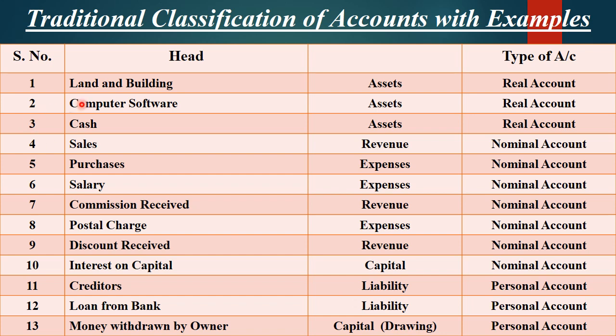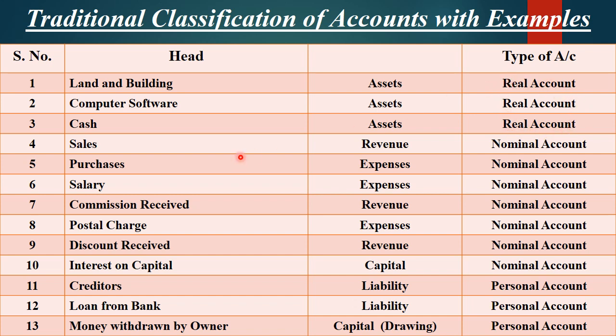These funds have been utilized to purchase land, to purchase computers, and the rest of the amount has been kept as cash in hand or cash at bank. So these assets always have the real account. So identify the nature. Is it an asset? Yes. So apply the rule of real account.